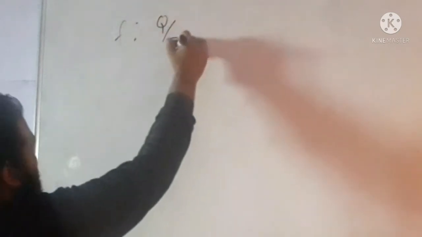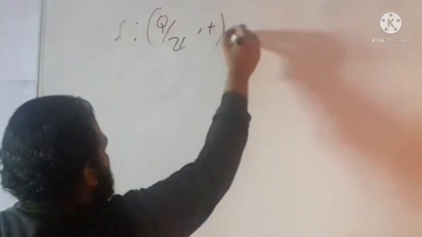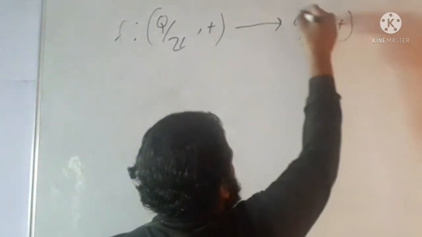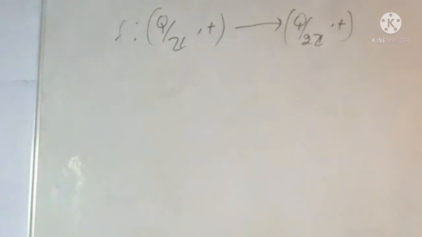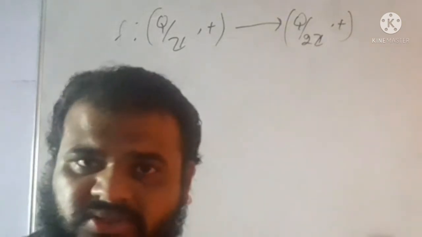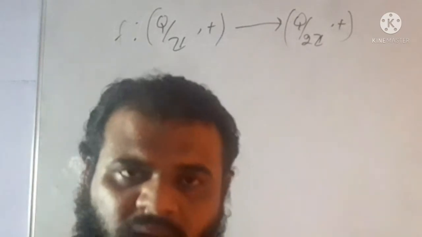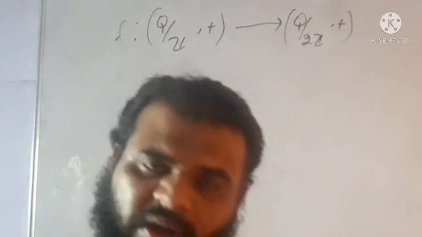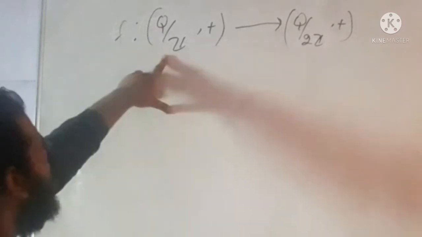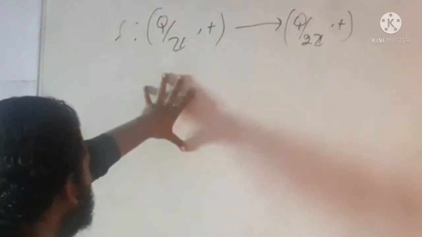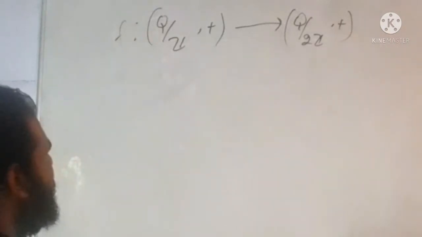Option third says f from Q modulo Z plus to 2Q modulo 2Z plus. Does there exist a homomorphism? Are these two groups isomorphic or not? For an isomorphism there needs to be first a homomorphism. Both groups are infinite groups and each element is of finite order; these are two things these groups have in common.